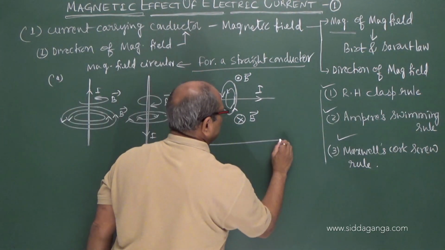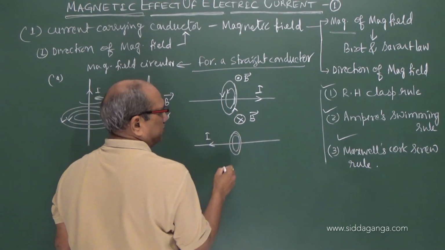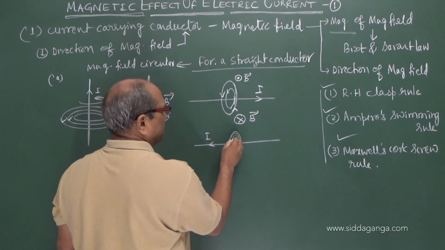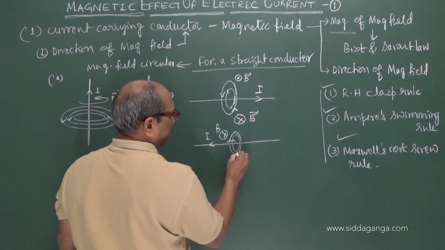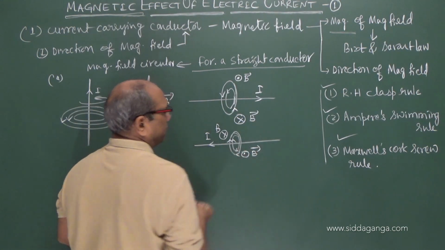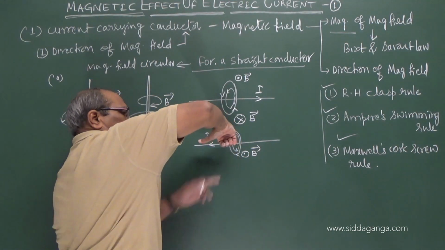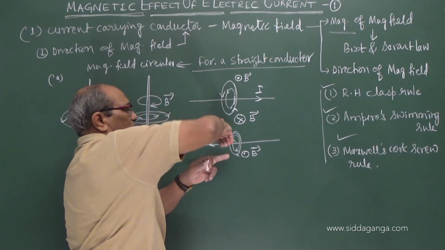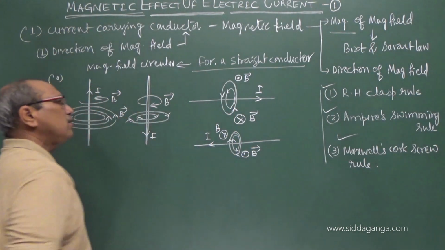Suppose the current is reversed, the same we will see here. This becomes clockwise. Here it becomes into the board, and here it becomes out of the board. Like this, it is into the board, whereas below the wire is out of the board, above the wire is into the board. That all depends on the direction of the current.